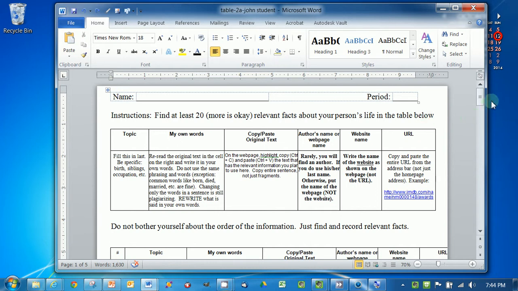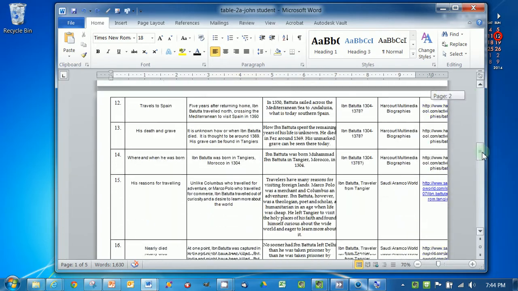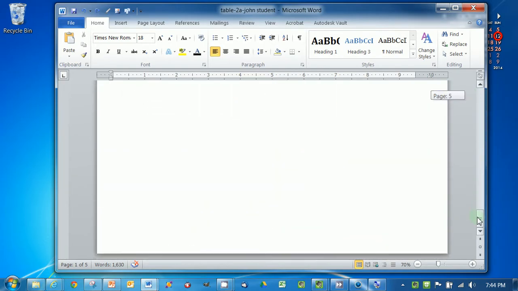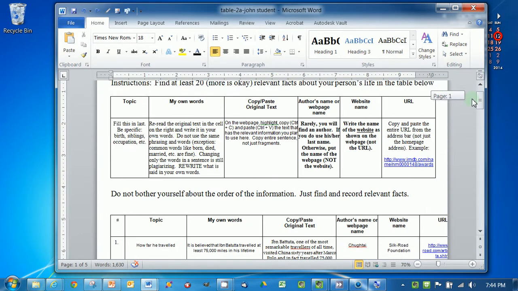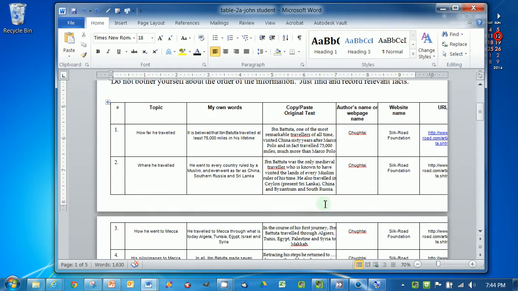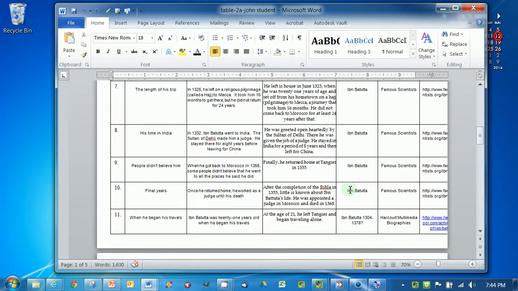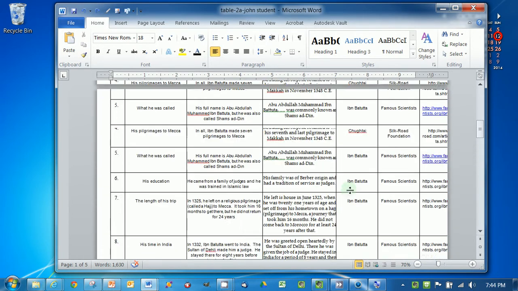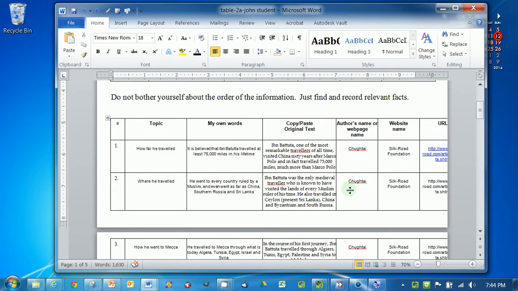Okay, by now, at this point, you will have finished your 20 bits of data. So you can see them all right here. And at this point, we're going to want to put them in order. Now, they're probably in order by the pages that you got your information from. So you can see mine are sort of organized here by the page numbers, and you can organize them any way you want, but the easiest way to put them in chronological order, which is what we really need right now, is to renumber them.